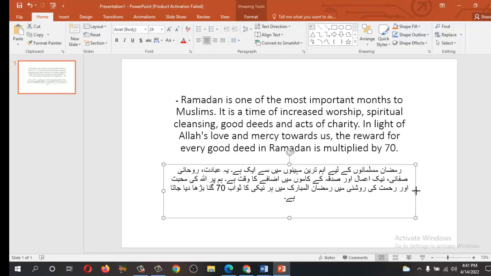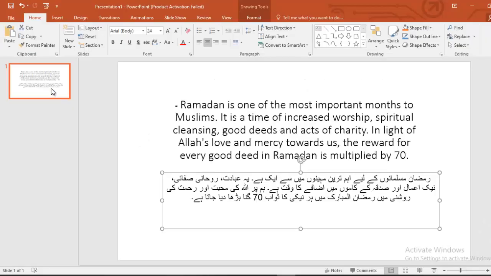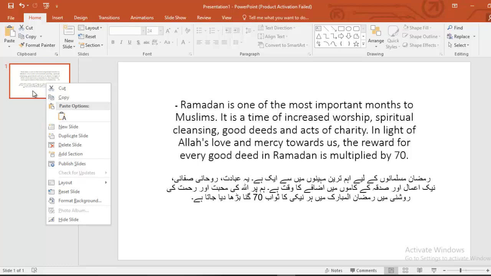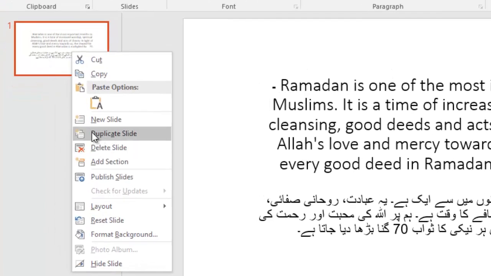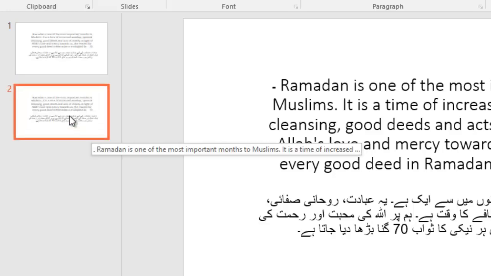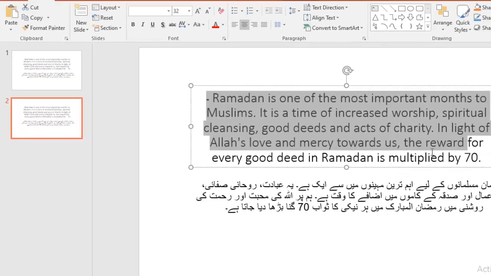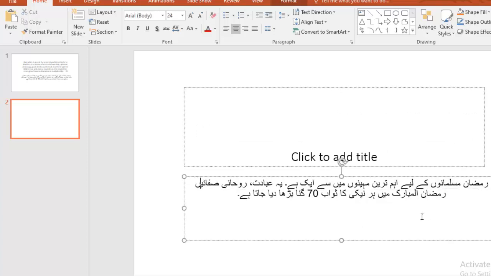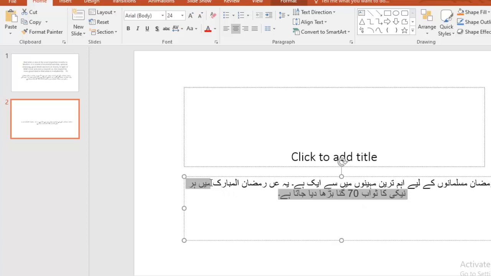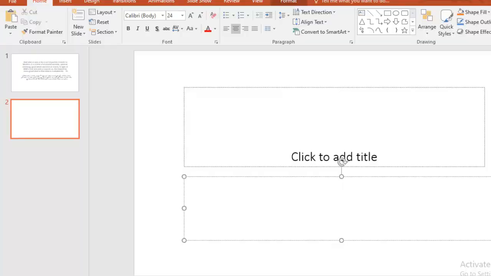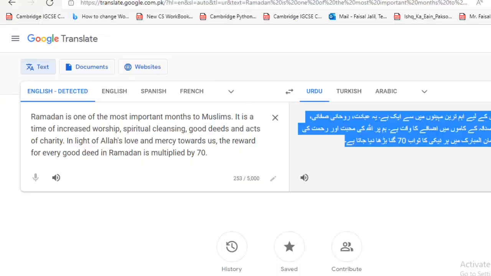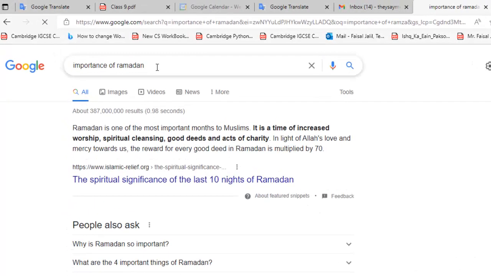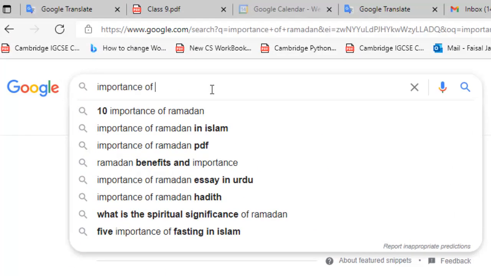Now I'm going to add one more translation over here. Just create a duplicate of the slide, right click. Now I want to remove this text. Now let's find another text from here. So let's write here the importance of robotics in education.